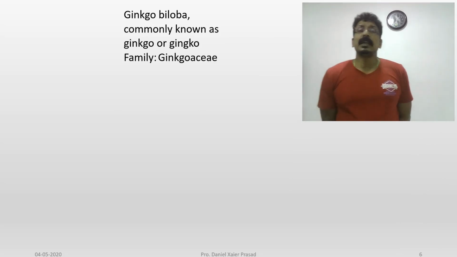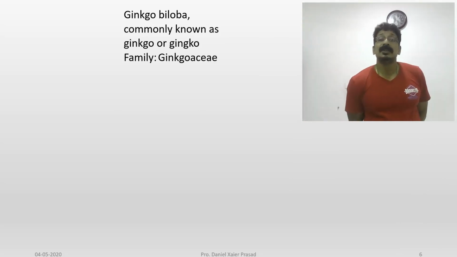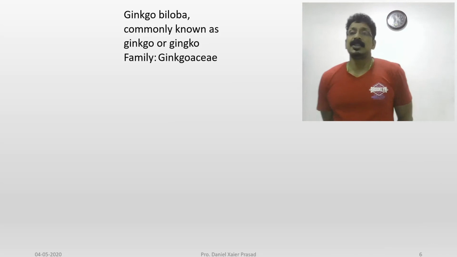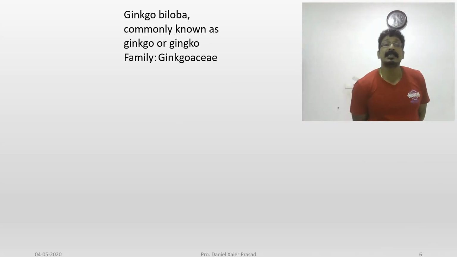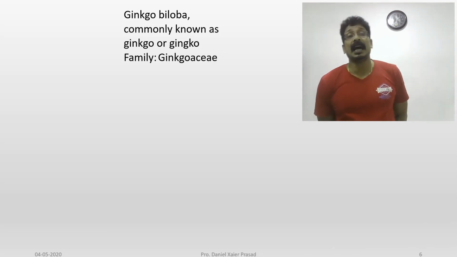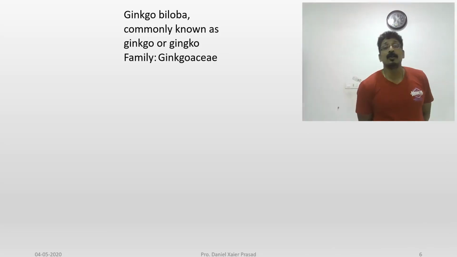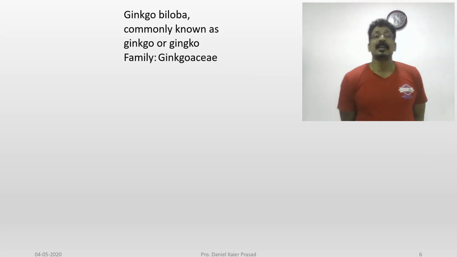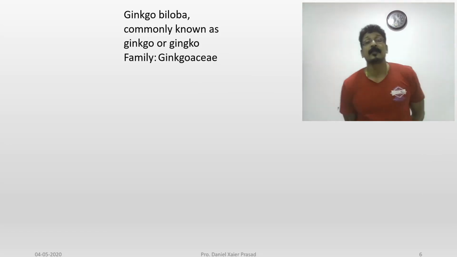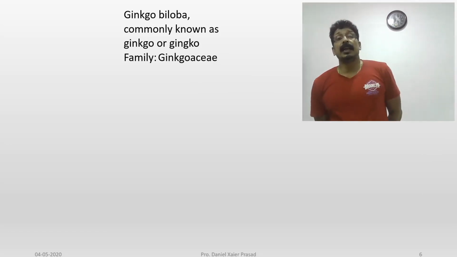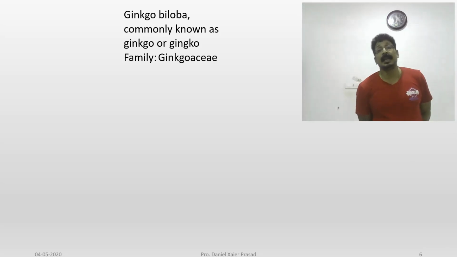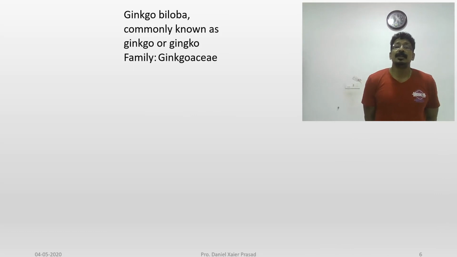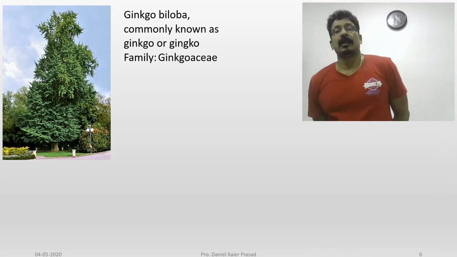Ginkgo, that means Ginkgo biloba. Ginkgo biloba, commonly known as Ginkgo, or you can say even spelling Gingko, you can pronounce it Ginkgo. Family Ginkgoaceae.